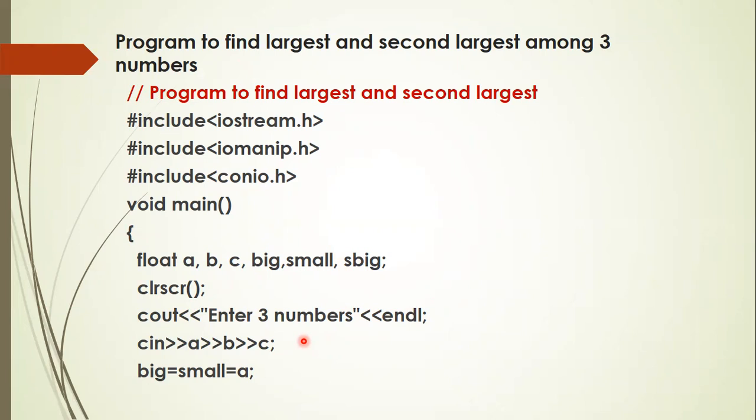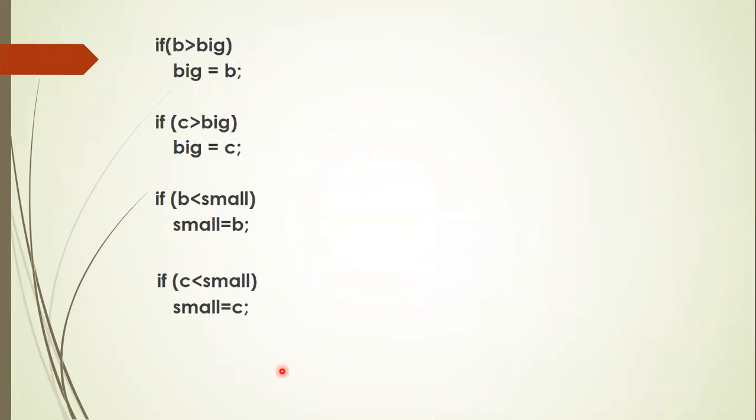To start with, we don't know which is the largest, which is the smallest, and which is the second largest. So we assume that big and small both are equal to the first number A. Next, you compare the second number. If B is greater than big, in that case the biggest will be B. If C is greater than big, then the biggest value will be C. So these two if sections give you the biggest among three numbers.